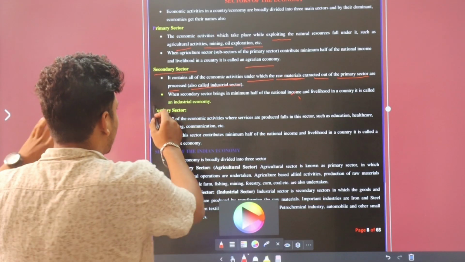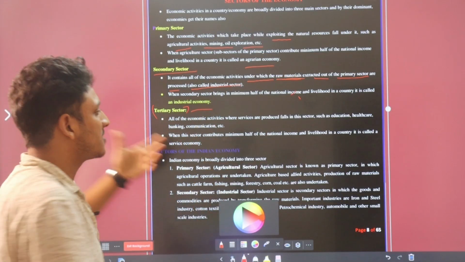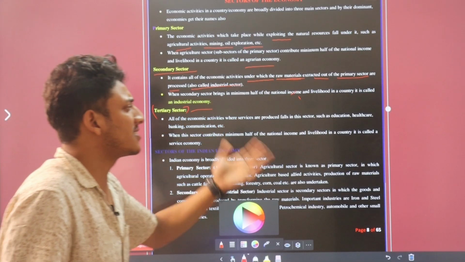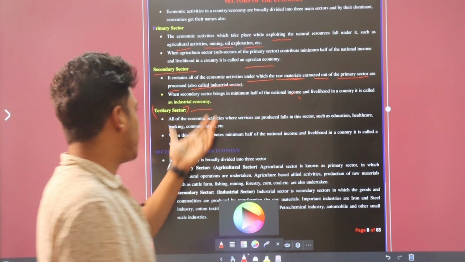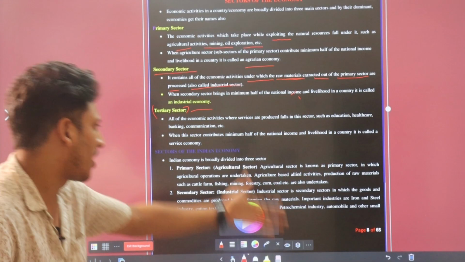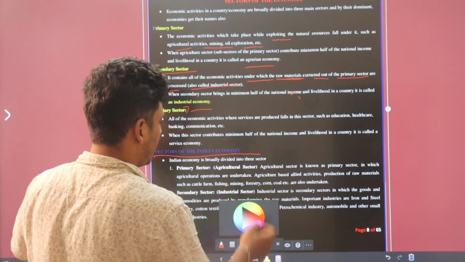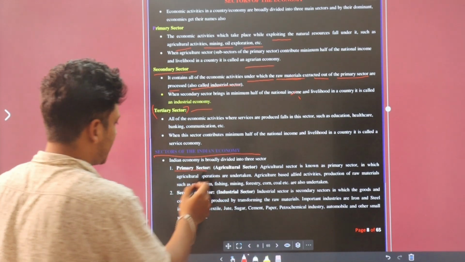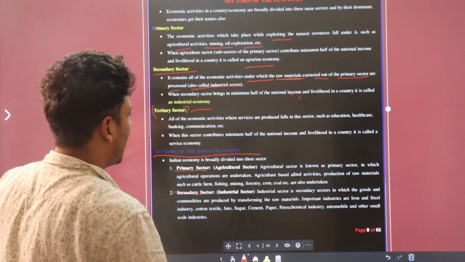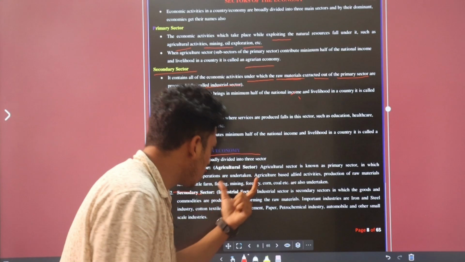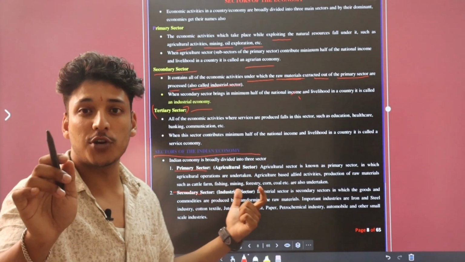Okay. Now the tertiary sector, basically it is a service sector which provides services like education, healthcare, banking, communication, etc. Okay. Now sectors of the Indian economy. We already learned about the primary sector and secondary sector. You can read this, and I will read it for you, and you have to read this by yourself also.